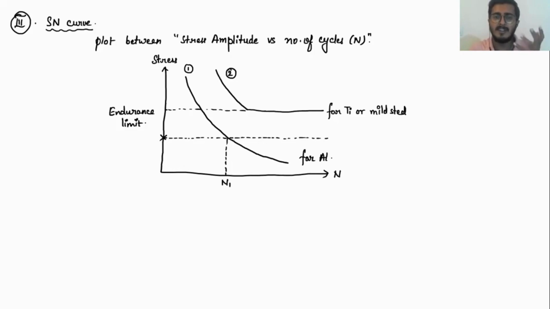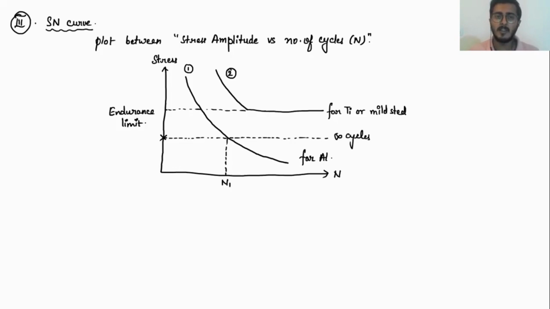Now you can see that this horizontal line, drawn at a particular stress value, will never intersect with my curve two. If it is not intersecting with my curve two, then definitely the material, in this case the titanium specimen or your mild steel specimen, can withstand an infinite number of cycles without failure at that particular stress value.